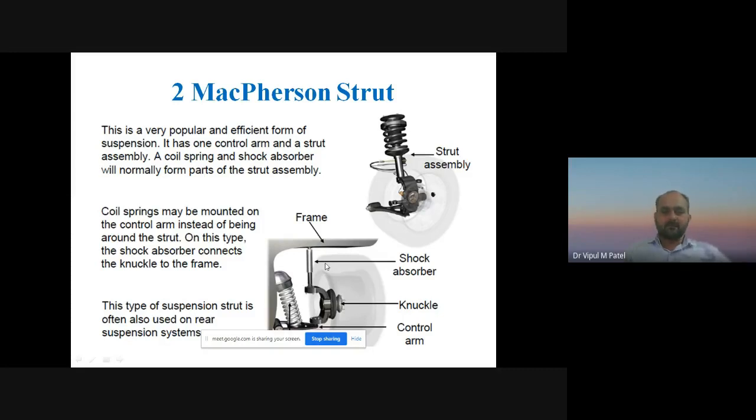And this type of suspension strut is often also used on the rear suspension system. Keep it in your mind. This type of McPherson strut is often also used on the rear suspension system.